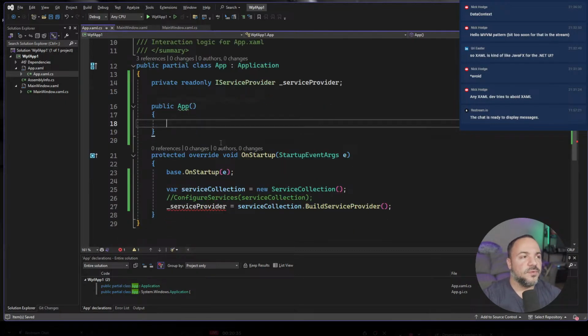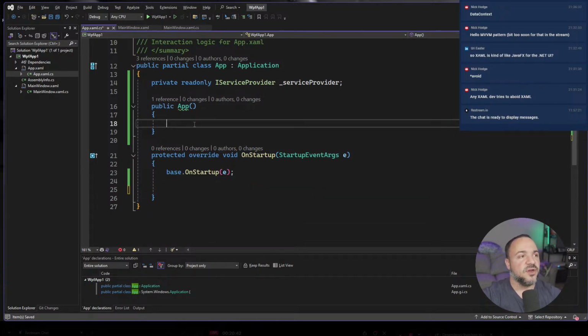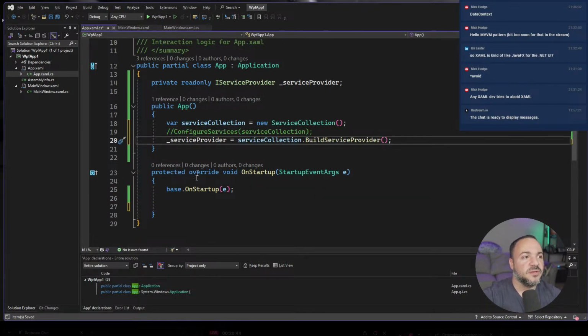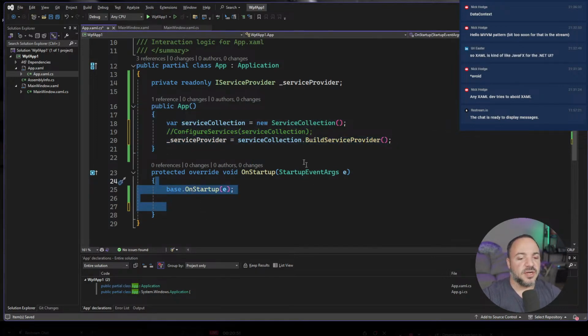So the constructor is going to be the first thing that runs in here. It needs to be because that's how C# works. When you go to construct an object, this is what's going to run the first time we make this. So there's going to be other logic that's running in between this constructor running and this on startup method happening.